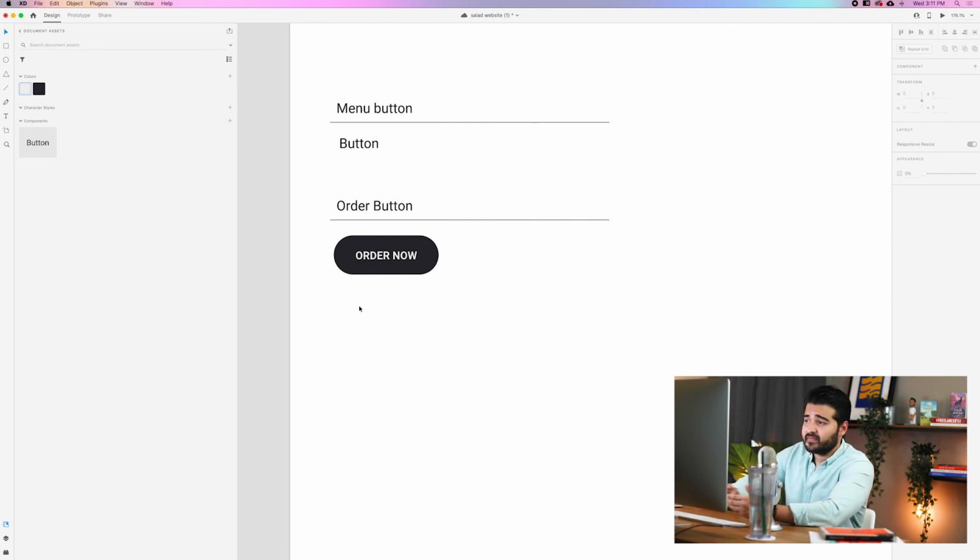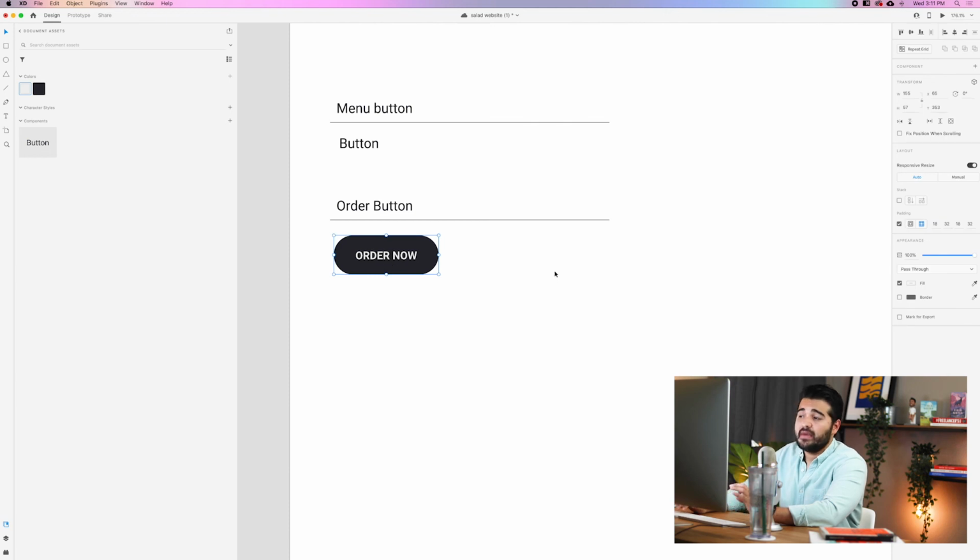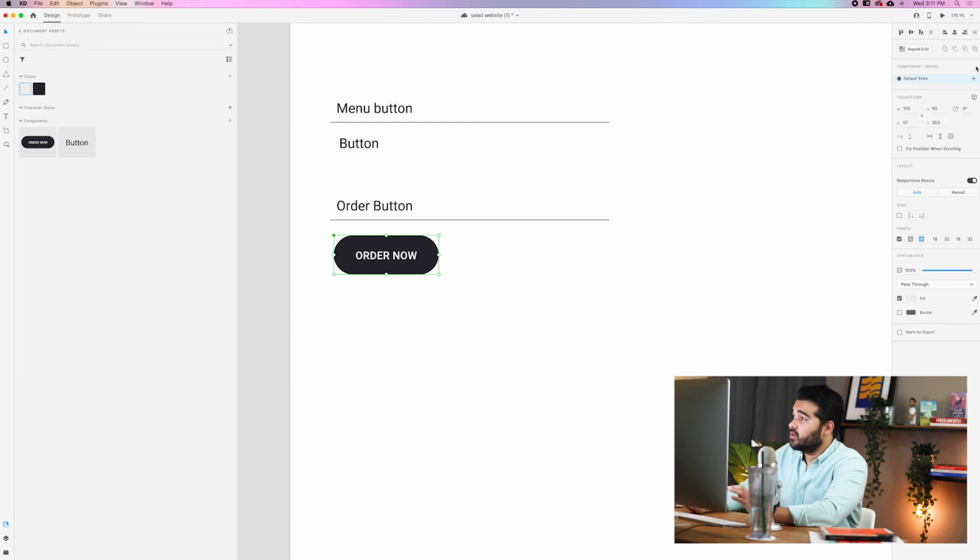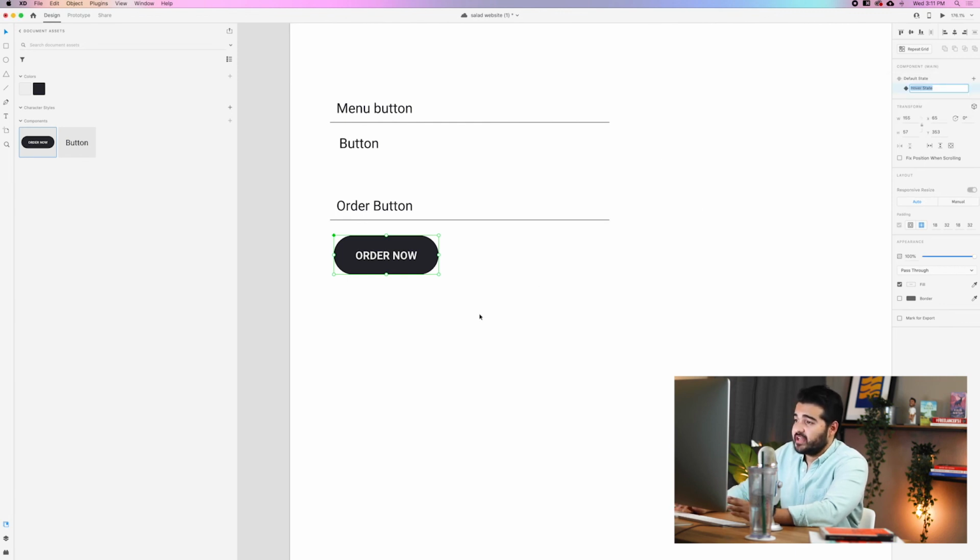But again, the issue that we're gonna have with this is it doesn't have any type of states. So we're gonna make states with this button. For example, we're gonna go to component, it has its default state, so we're gonna add a hover state. Boom, we have the hover state right now.